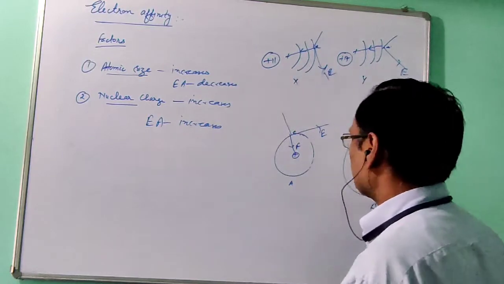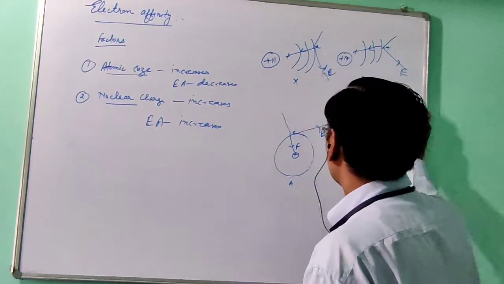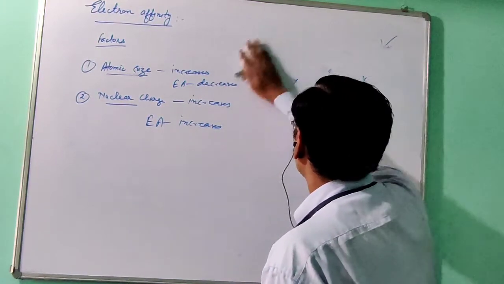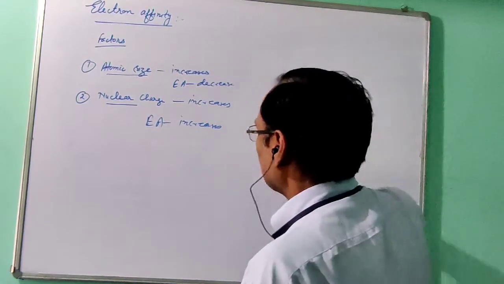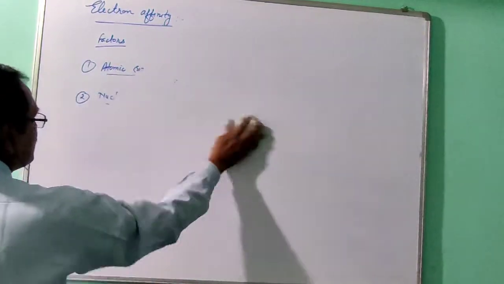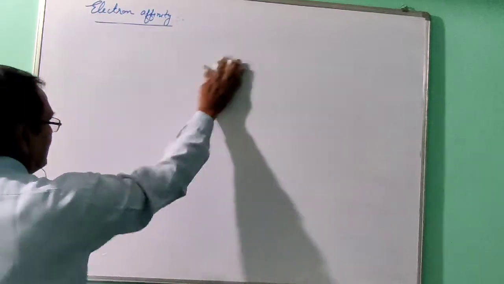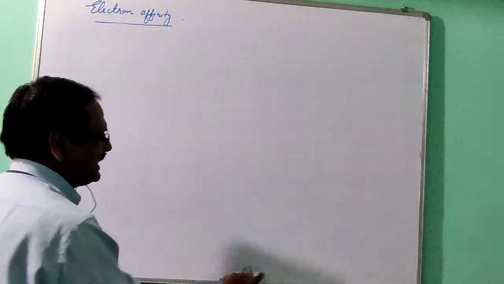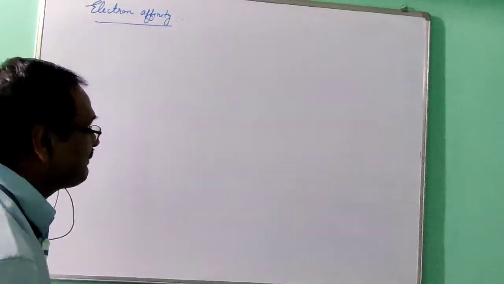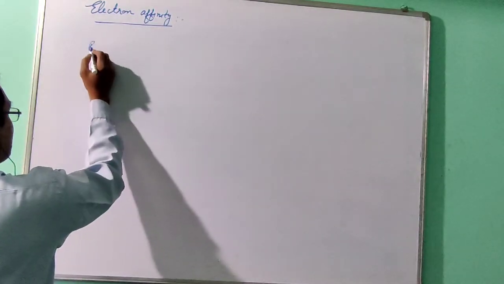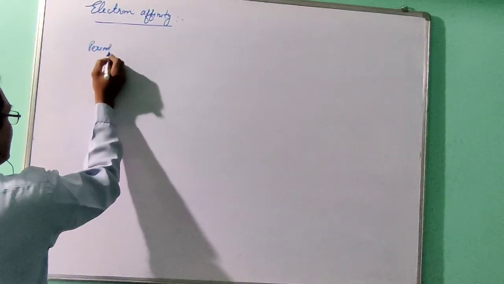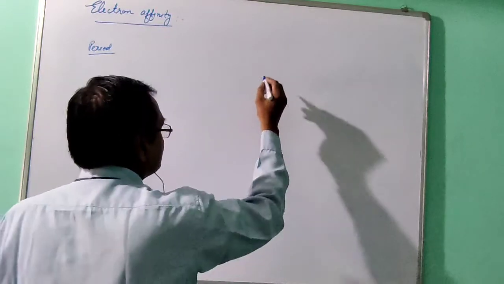Now we are going to apply these two factors in a period and in a group. So first of all, we will take a period. When we move in a period from left to right, what is the effect on the electron affinity? So we will take period 2 elements.